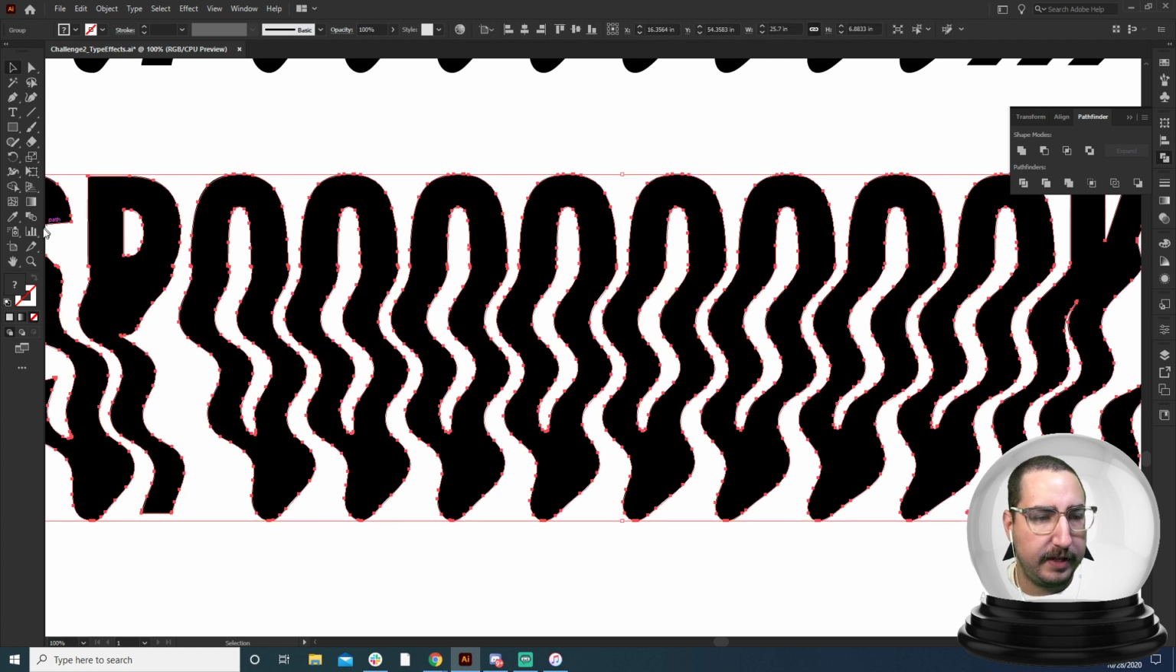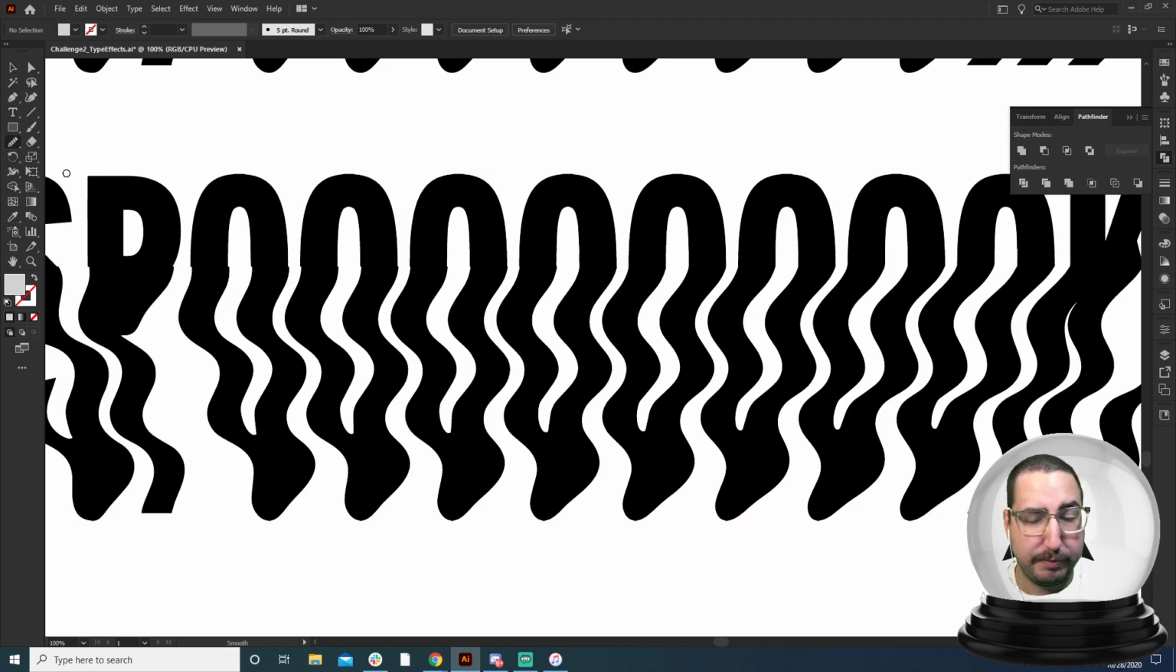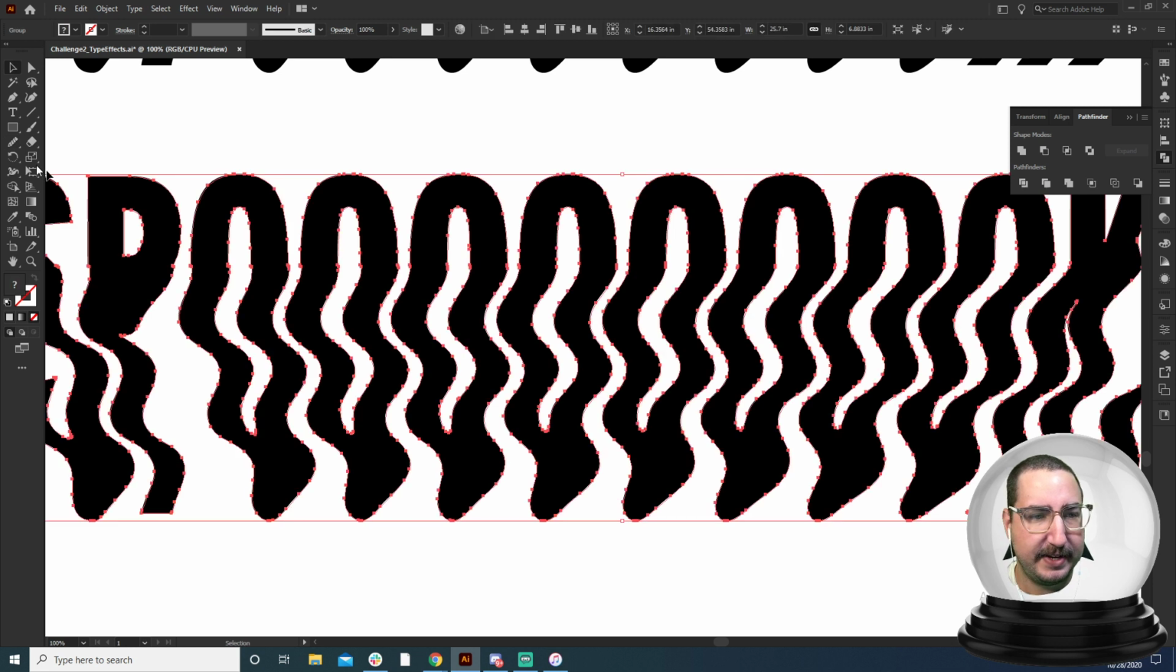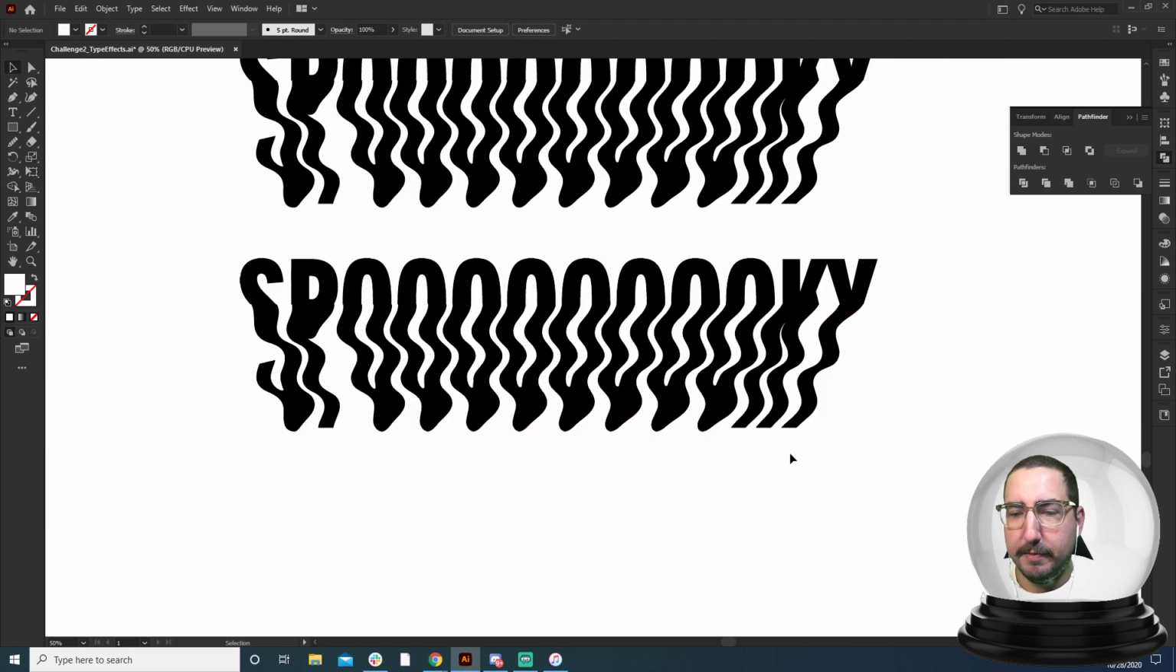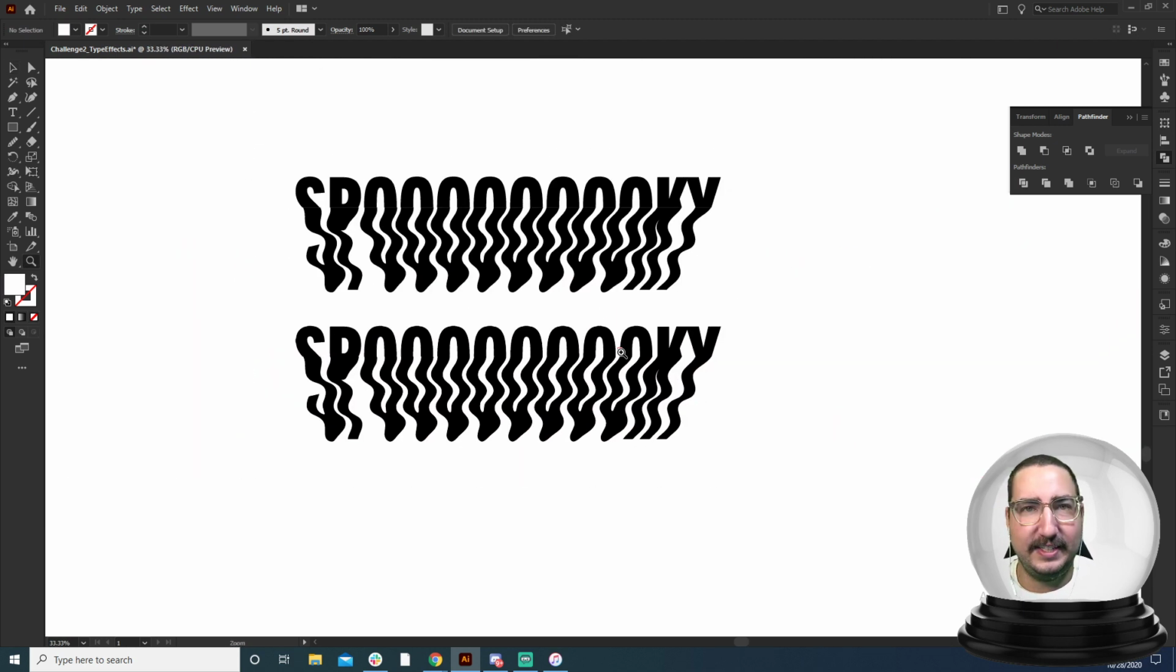You can grab the smooth tool, there it is, and then come in here and play around with the smooth tool a little bit, smooth out some of these curves, really play around with whatever you want this type to be. But we've created this really spooky, crazy type.